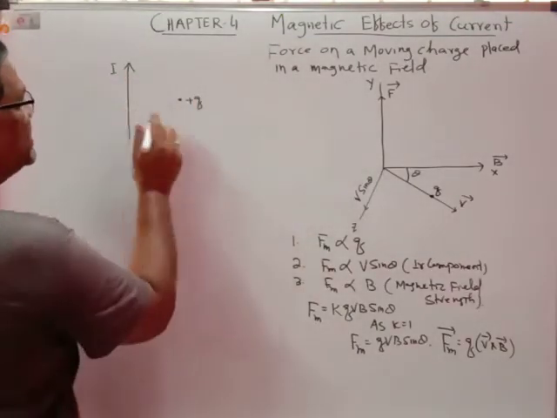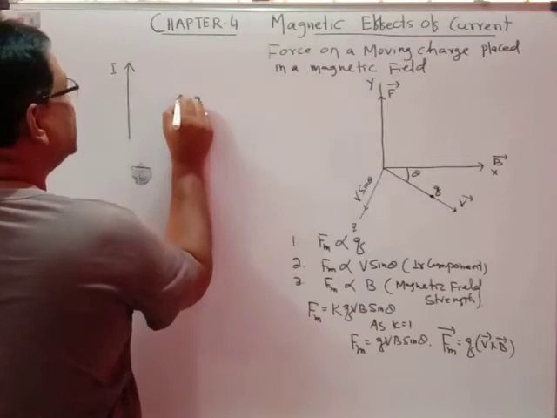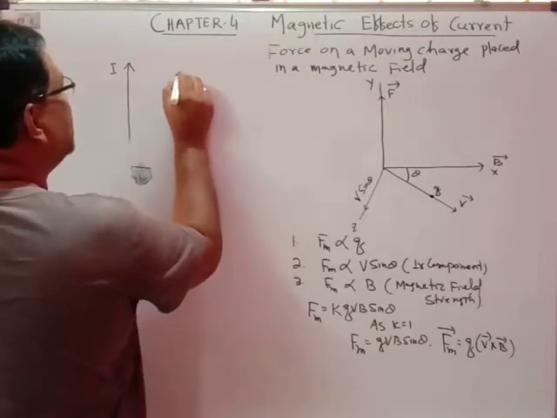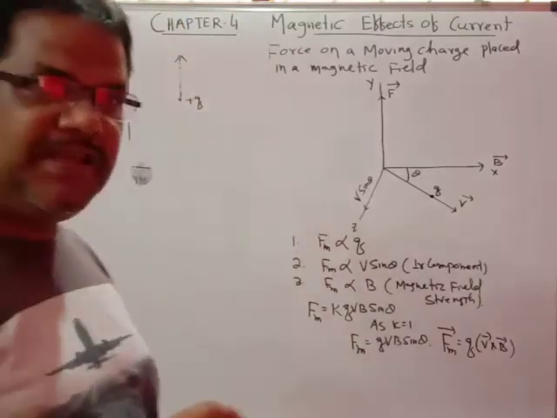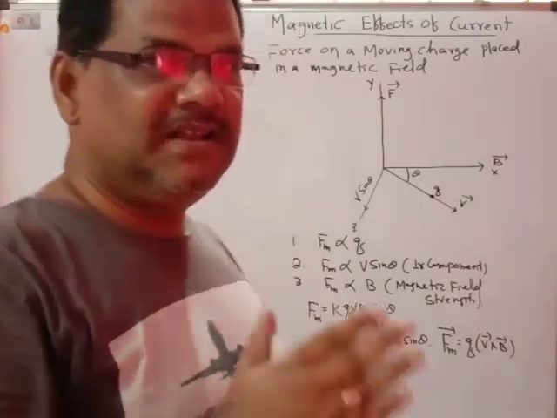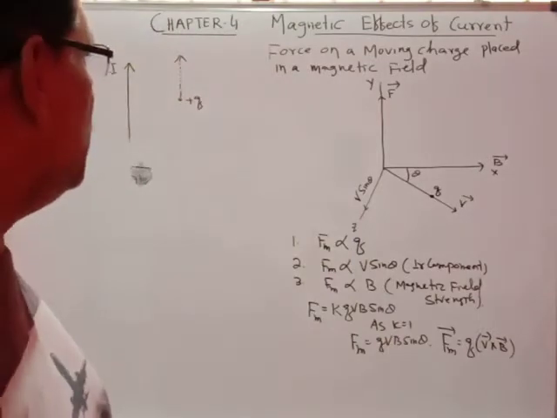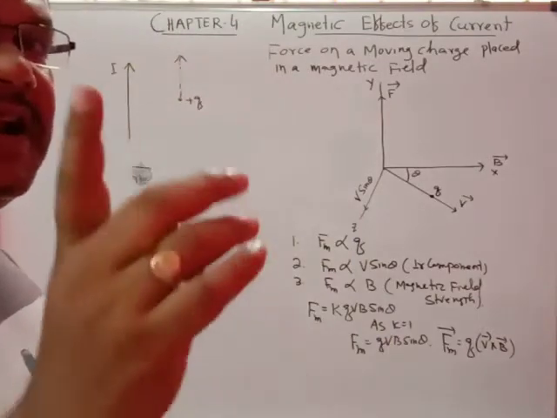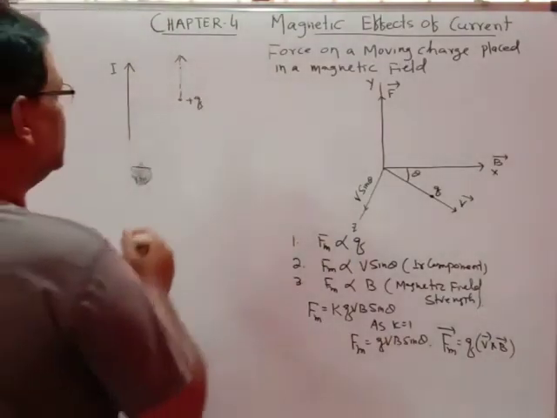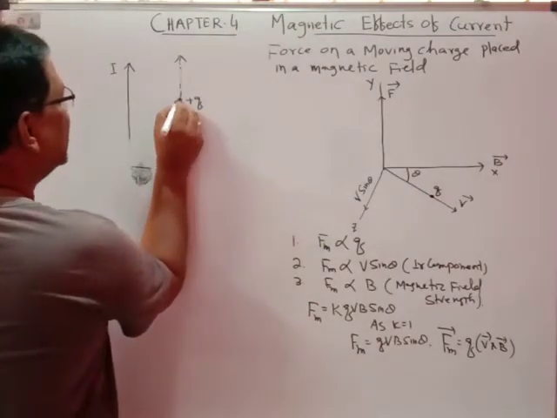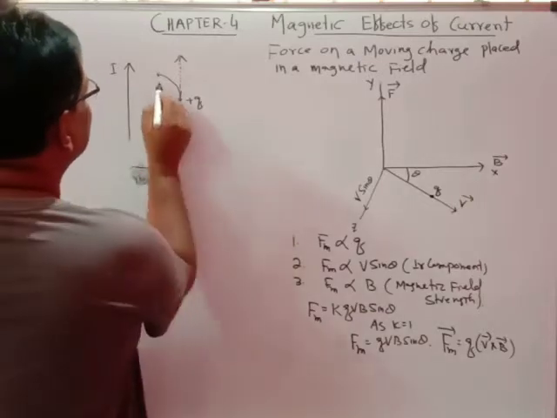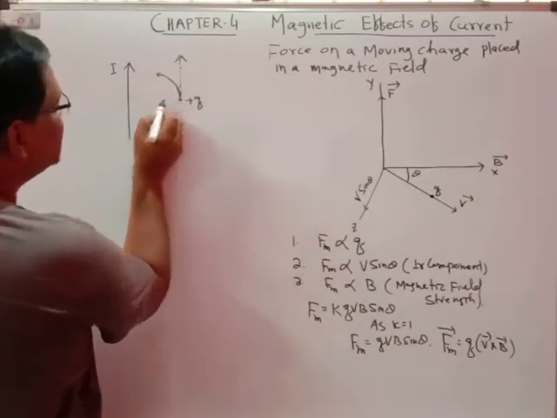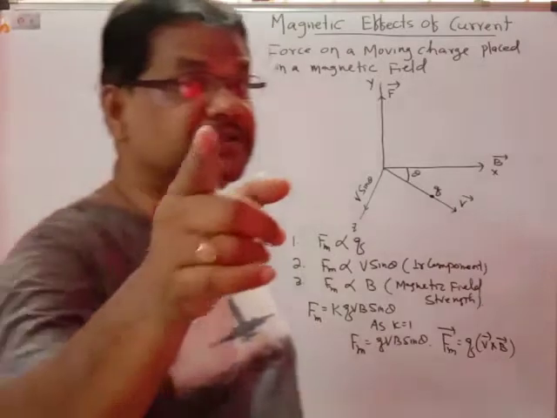Second thing, if you just project the plus q charge in the direction of the current, suppose the current is moving in this direction, if you give the motion to the charge along the direction of the current, what happens to that plus q charge? Immediately you will find that plus q charge will be attracted toward the current carrying conductor. Here in this direction the charge will be attracted, meaning the force will be exerted on the plus q charge.